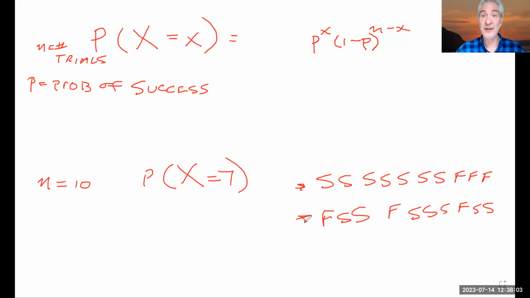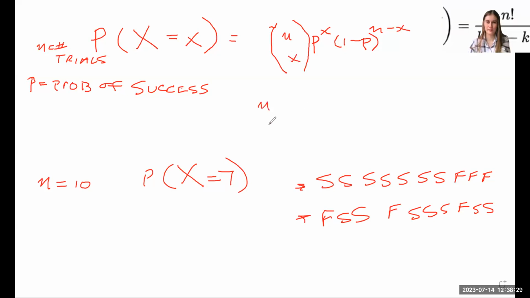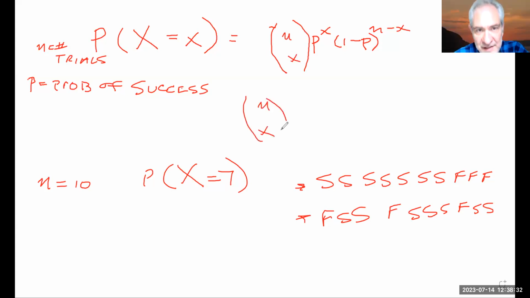So I have to allow for however many different combinations I have of those particular values in different orders. So that's where that bit behind you comes in. Absolutely. Which is combinations, and we can write it this way: the combinations of n taken x at a time is simply n factorial over